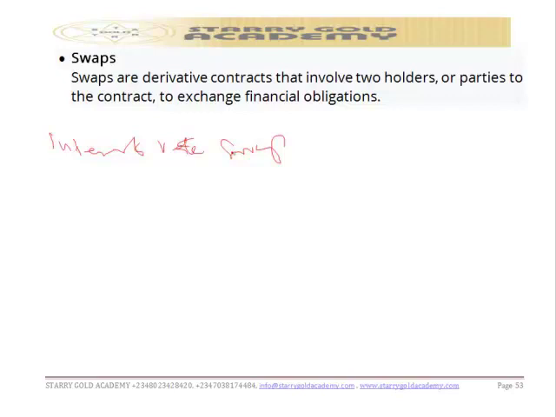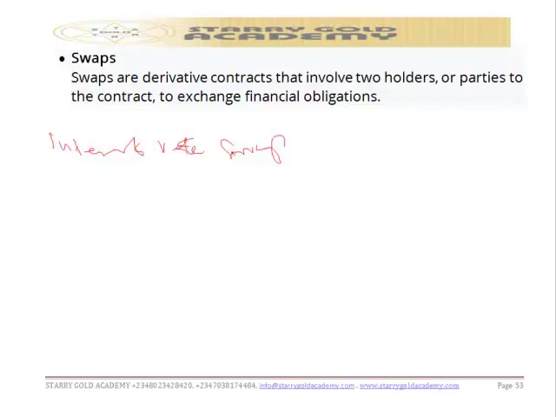So swaps are not traded on exchange. It is over the counter, like the forward. But the need for swap contracts to be customized to suit the needs and requirements of the parties involved is very, very germane. This swap is never an exchange traded contract, it is over the counter. So swap is a form of forward contract if it is done once. That is, if the exchange of the financial obligation is done once, it's a class of forward contract. But if it becomes serial, that's when it becomes swap obligation.